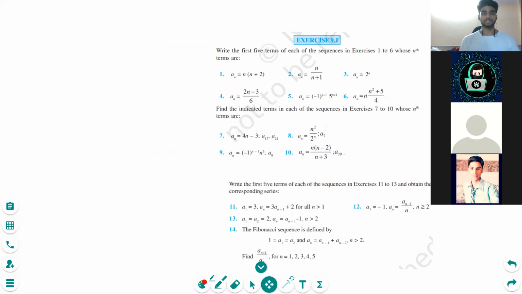So coming to the first exercise, I don't think in exercise 9.1 there is something difficult. Still, I will help you out with few questions as much as I can. So let's start with exercise 9.1. School में chapter finish हो गया, right?